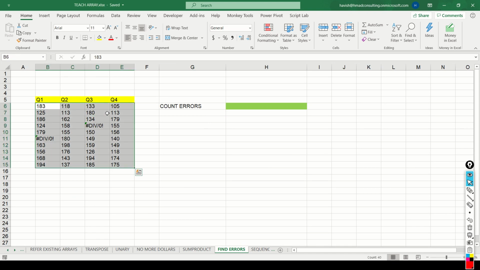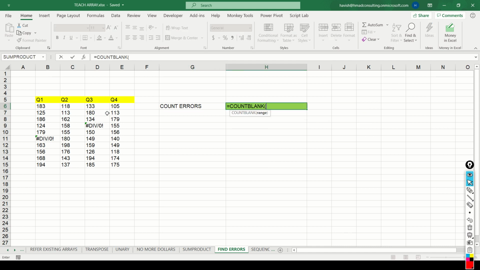In this example, we have 4 quarters. Each of the quarters has 10 values and there are certain errors that are coming in. Now imagine you want to count the errors. Even though we have an option in Excel to count the blank cells and we have an option to count as per any condition, for example, we have COUNTIF, we don't really have the option to count the number of errors. So let's see how we do this.